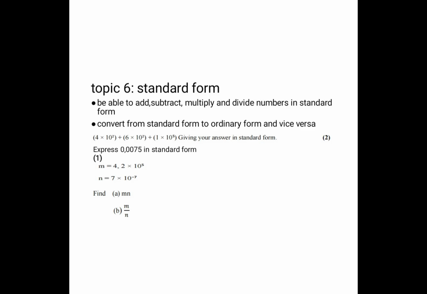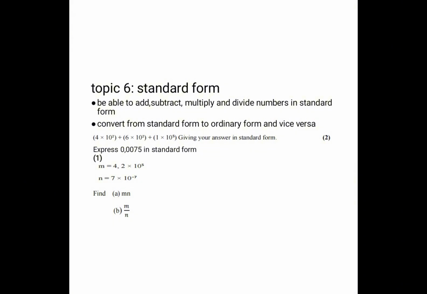And this is what you do when it is multiplication. You multiply the numbers that are not raised to the power of 10 on their own. And then on the numbers raised to the power of 10, you need to apply the multiplication law of indices. You add the powers, and also make sure that your number is going to range from 1 to 9.